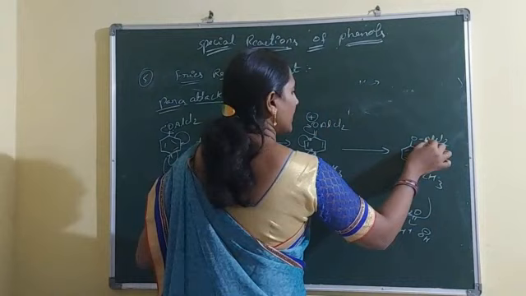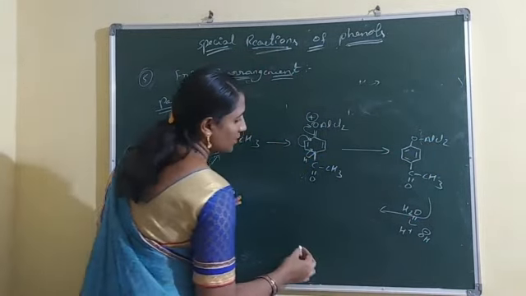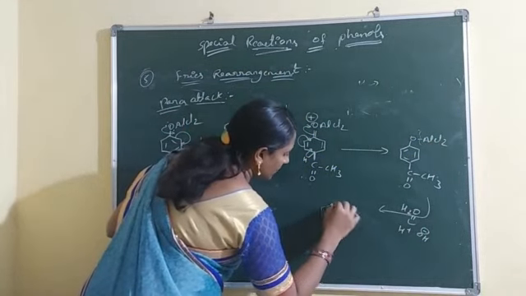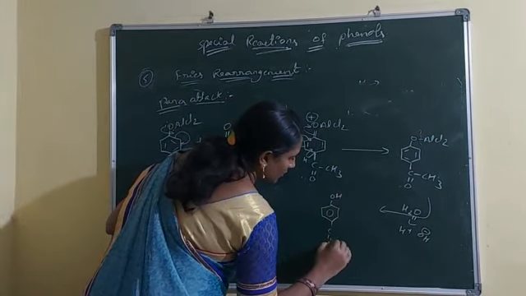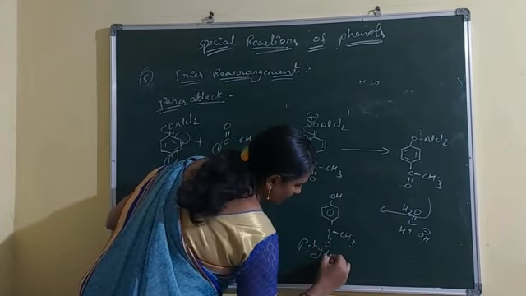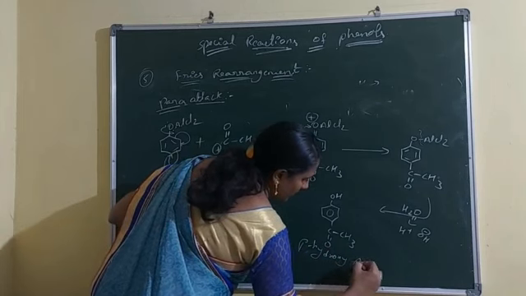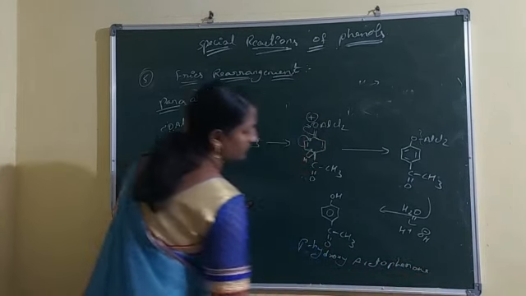Now this O-Al bond, this weak bond, is involved in hydrolysis to form para-hydroxy acetophenone. Para-hydroxy acetophenone.